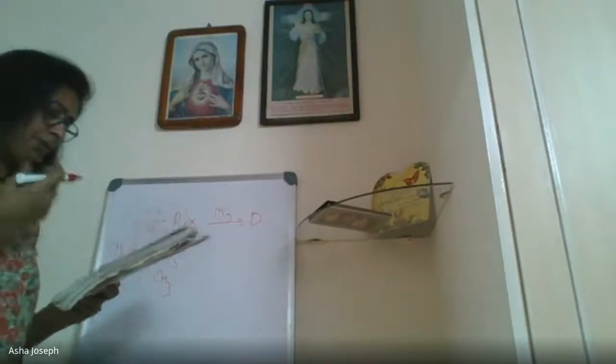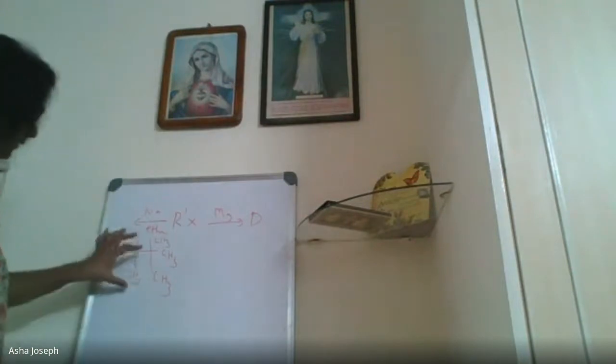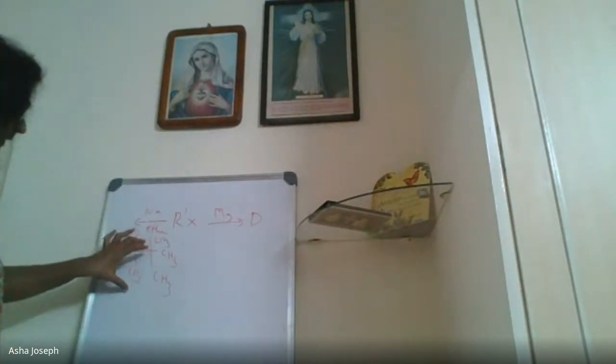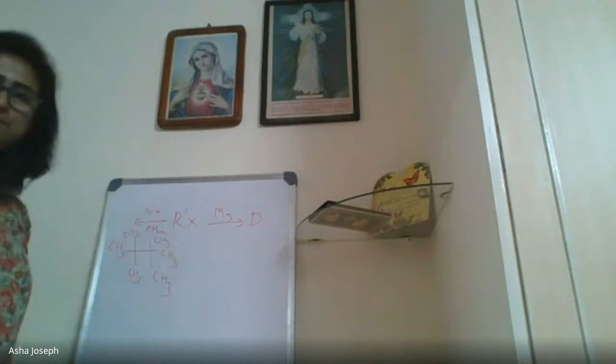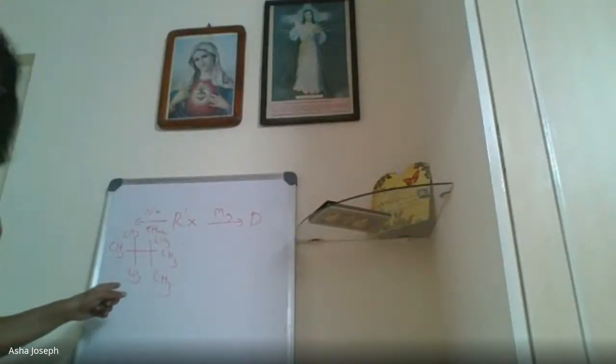No, it will not be the same, Anand. This compound is by Wurtz reaction. Half of this will come. Isn't it, Anand? Yes, ma'am. Got it, ma'am. So, all the children understood the question? Yes, ma'am.